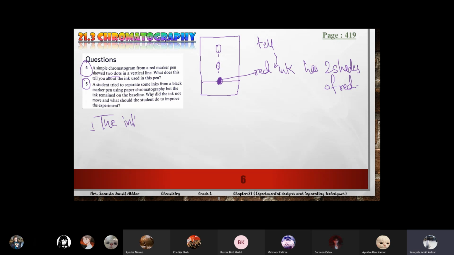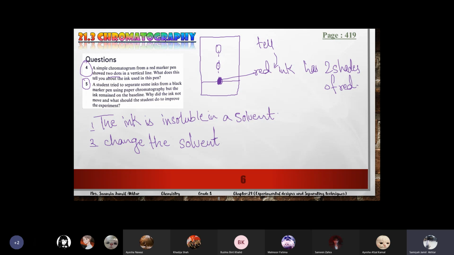The ink is insoluble in the solvent which the student used. So what should the student do to improve the experiment? They should change the solvent. They should use another solvent. We discussed in one of the topics that there are different solvents, organic solvents and inorganic solvents.